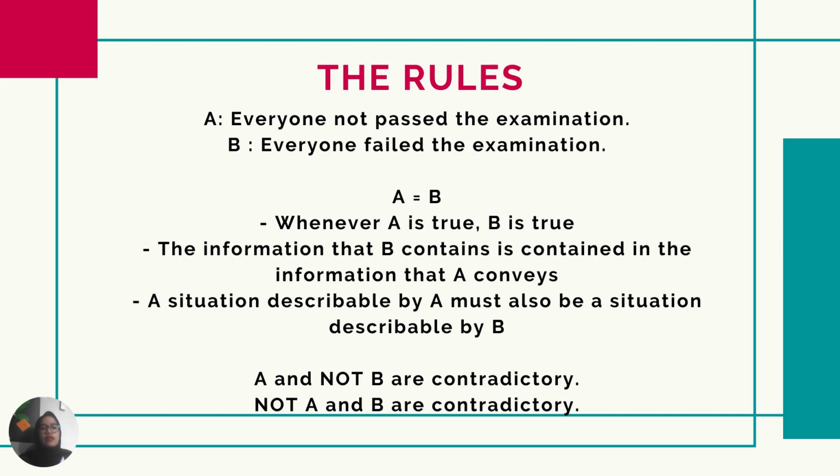Okay, here are the rules of entailment. Whenever A is true, B is true. The information that B contains is contained in the information that A conveys. And the last one is a situation describable by A must be a situation describable by B.